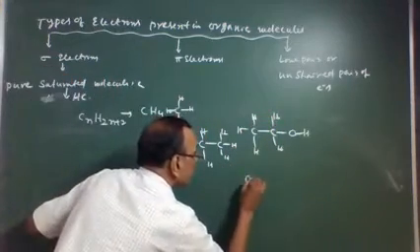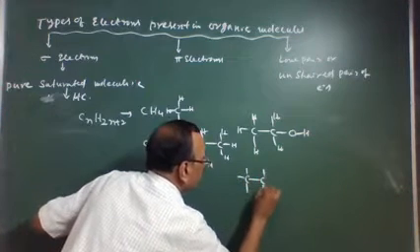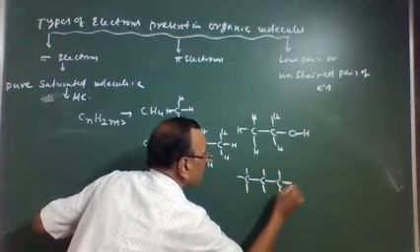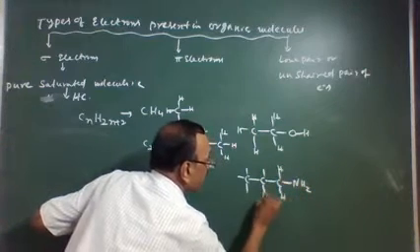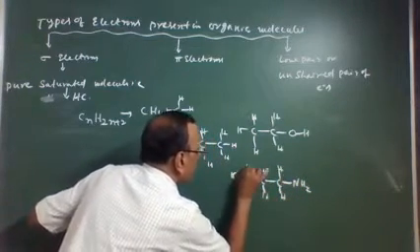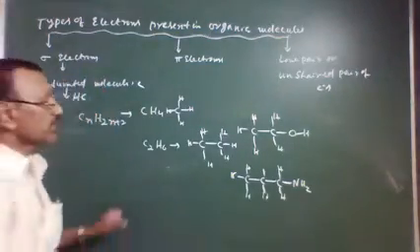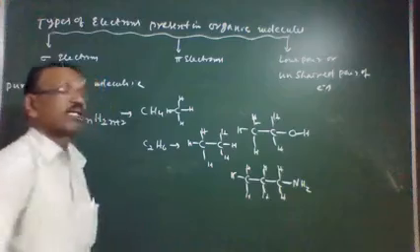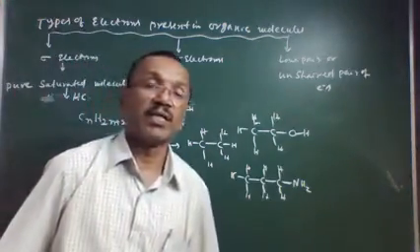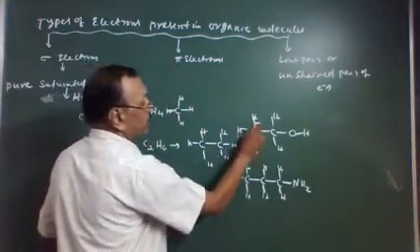And another one is, say, propyl amine. It is saturated. All these compounds contain carbon to carbon single bond, as carbon valency is 4.